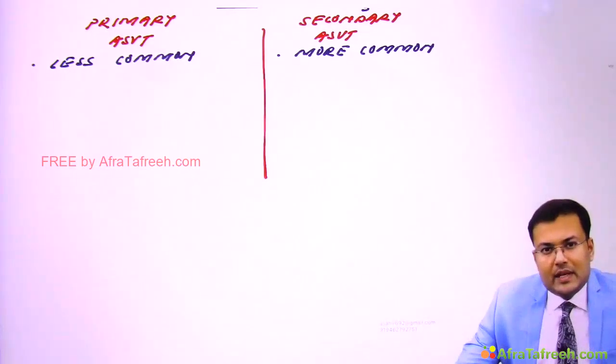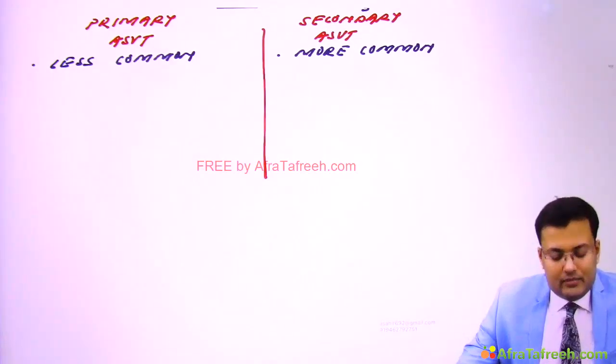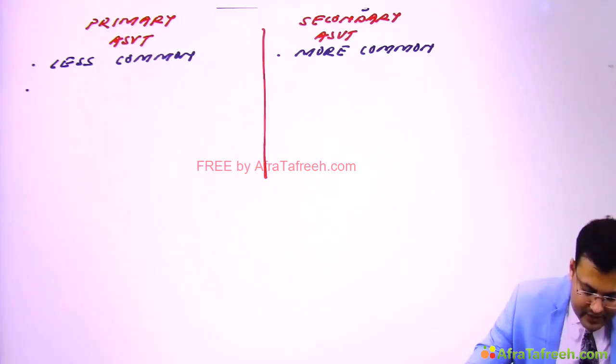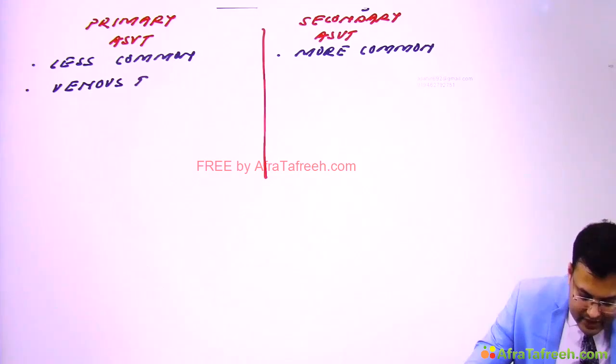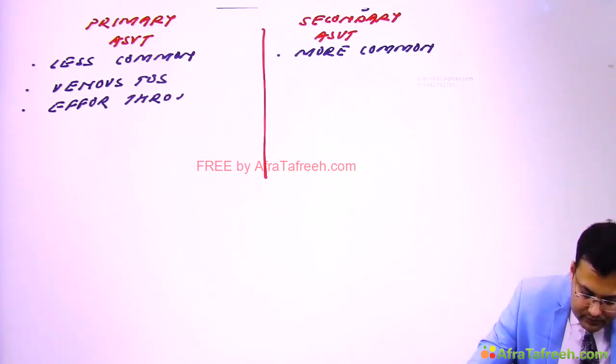And it is also known as Paget-Schroeder syndrome.